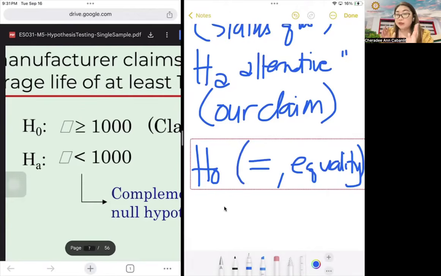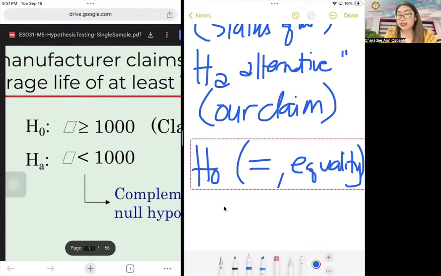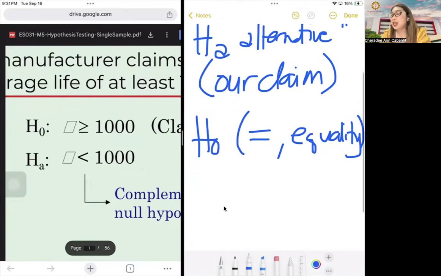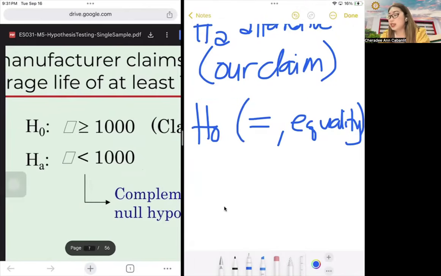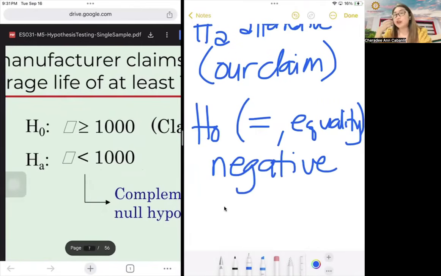So I will have to edit this part here. Dapat dili na siya greater than. It should always be only using the equal sign. Okay? And usually in the statement, it's a negative statement or a negation. You know? So like for example, does not, no longer, no significant difference. So it's always using the word no, does not, no longer. So basically, that's the negation statement because null hypothesis man siya, it's the status quo.